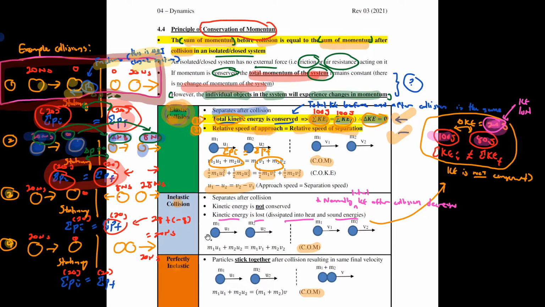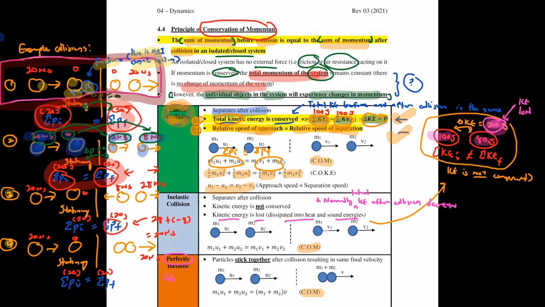Now, the second last one is what you call perfectly inelastic collision. What is perfectly inelastic collision? You notice that what's different between the second and third one is the word perfectly. This one is inelastic collision only.